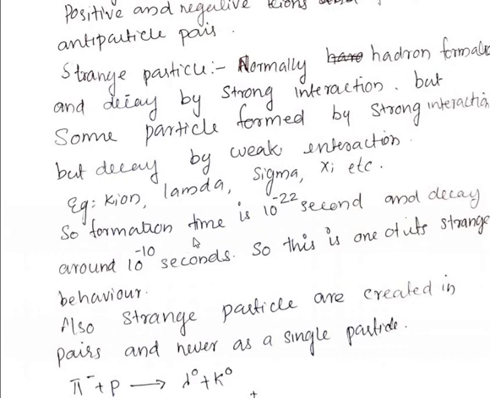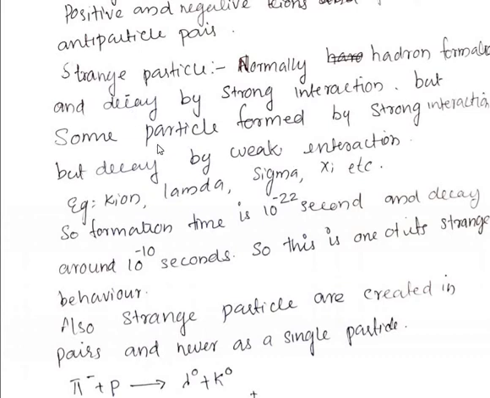The formation time for this type of strange particle is 10 raised to minus 22 seconds, which is in the order of strong interactions. And its decay happens within a time interval of 10 raised to minus 10 seconds, meaning they decay due to weak interactions. So this type of behavior is known as the strange behavior.